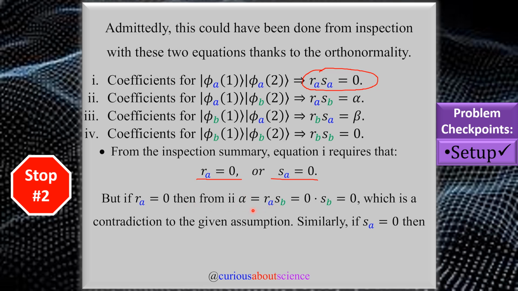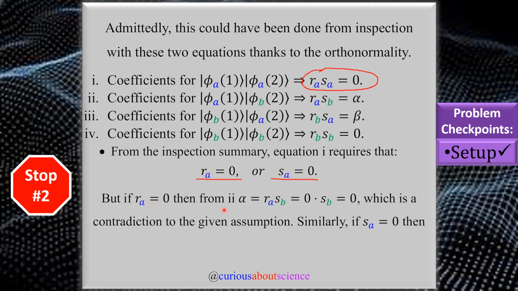Alpha equals RA SB, so 0 times SB, that's 0. But in the original assumption of the theorem, they stated that alpha and beta can't be 0. So if alpha equals 0 here, we run into a contradiction. So this can't be the case.